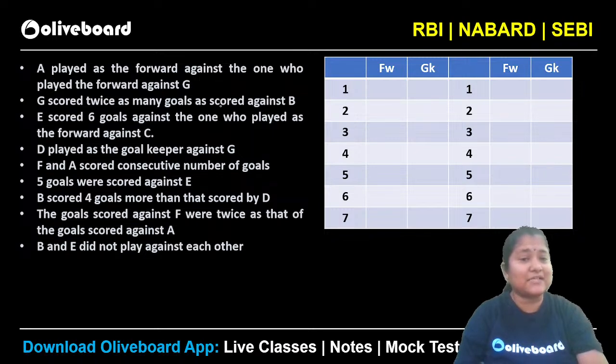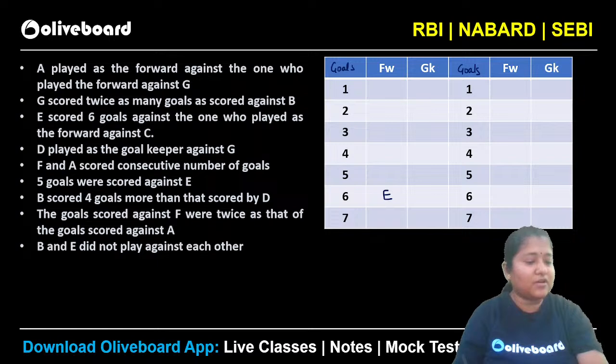G scored twice as many goals as against B. E scored 6 goals, right? So you can see this is information. Let's say these are the number of goals here. We know that the number of goals can vary from 1 to 7. So E scored 6 goals against the 1. So we know that E must have been the forward when he is scoring the 6 goals, right?